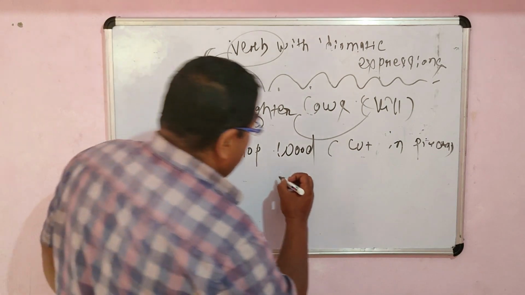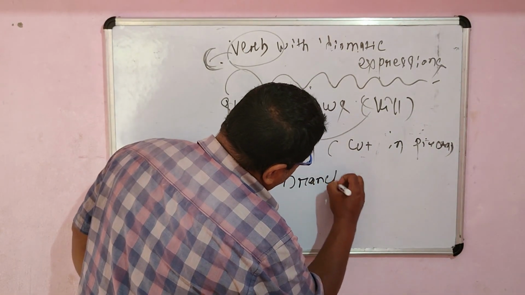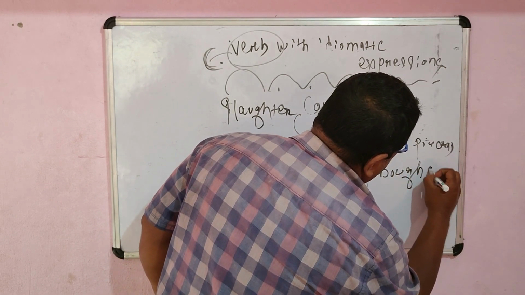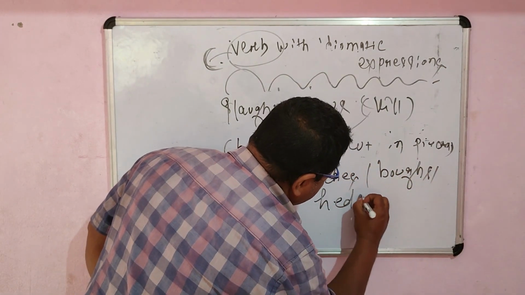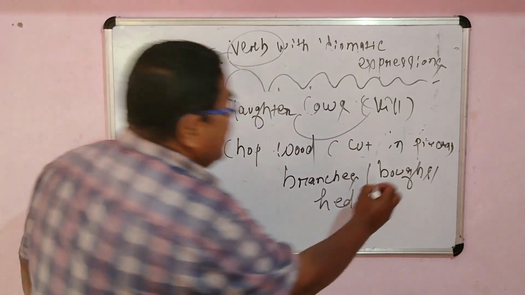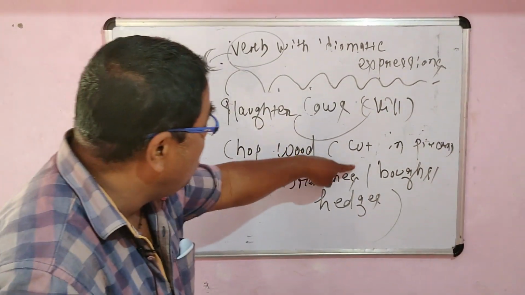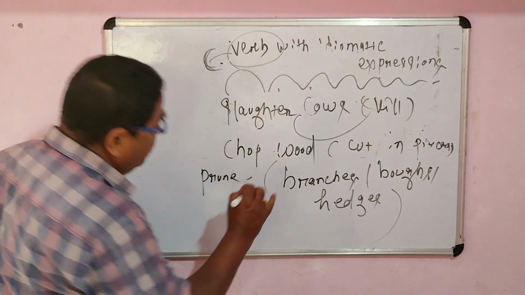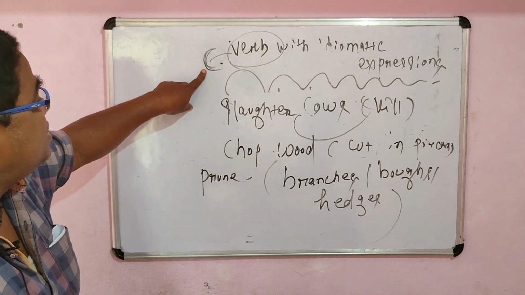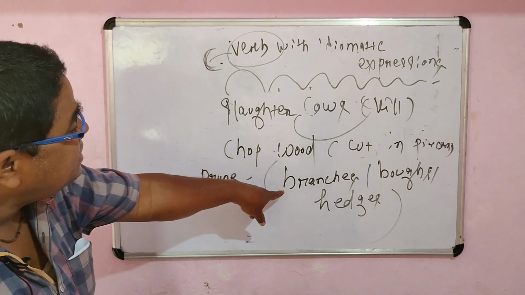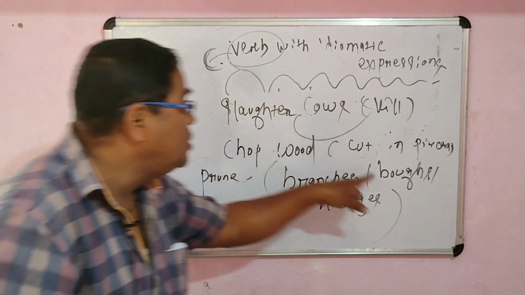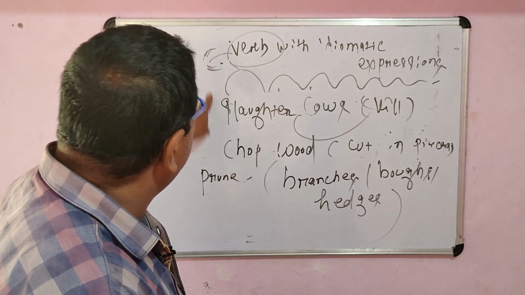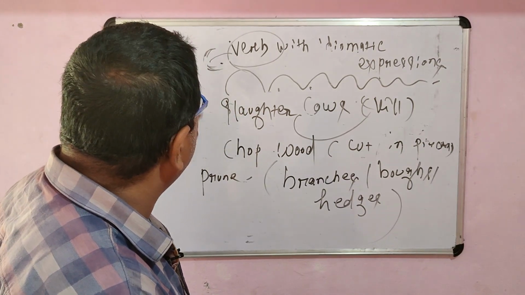Another word, branches of the trees, is called boughs. Boughs of the trees. Also the word hedges, H-E-D-G-E-S. For such nouns, boughs and hedges, we use the verb prune, P-R-U-N-E. Prune is also used in the sense of cut. So when one cuts the branches, he prunes the branches, prunes the boughs or prunes the hedges, chops the wood, slaughters the cows. So these are the various words used in the sense of cut down.